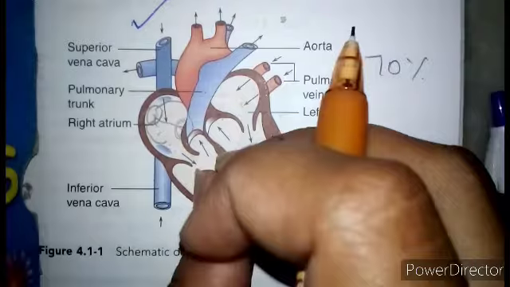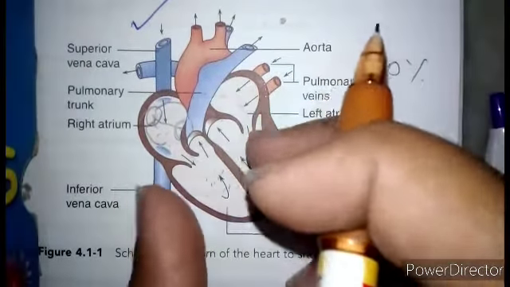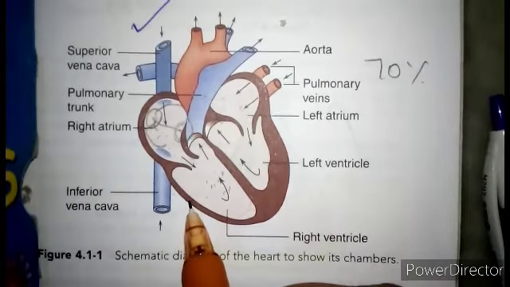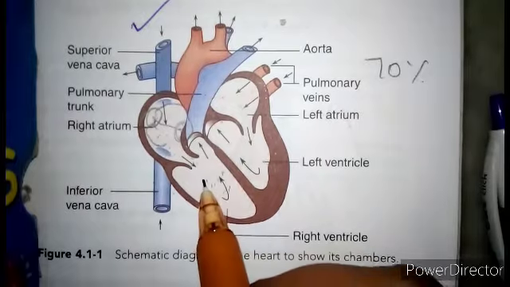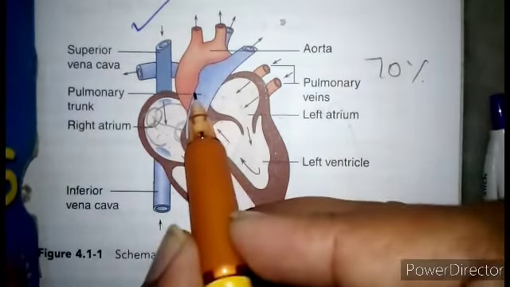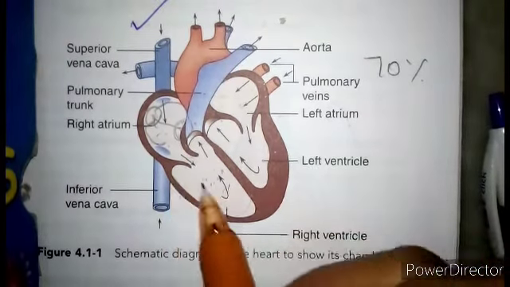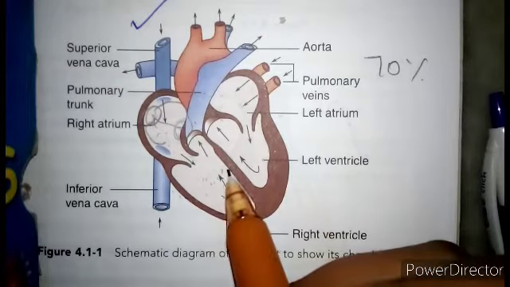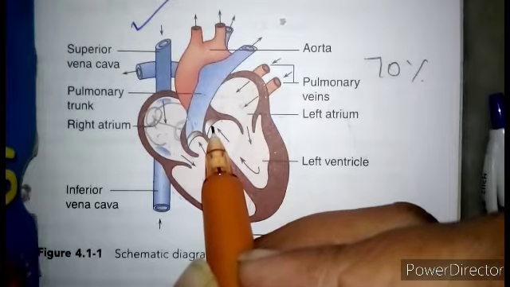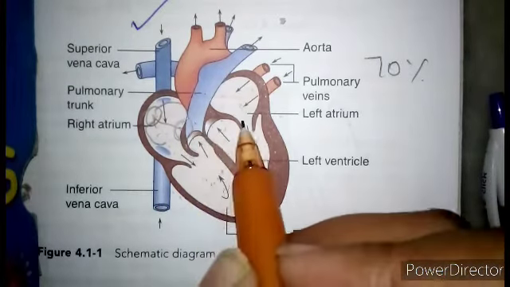Because of the contraction in the ventricular wall, ventricular pressure results. The very strong ventricular pressure pumps the blood into the respective arteries, that is from the right ventricle to the pulmonary artery, and from the left ventricle to the aorta, by causing the semilunar valves to open. What are the semilunar valves? Here the pulmonary valve, here the aortic valve.